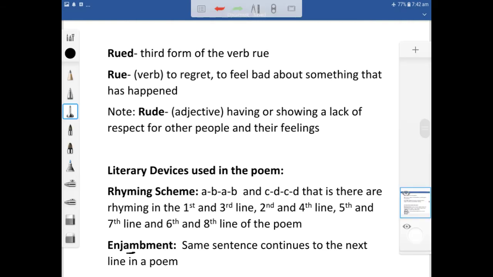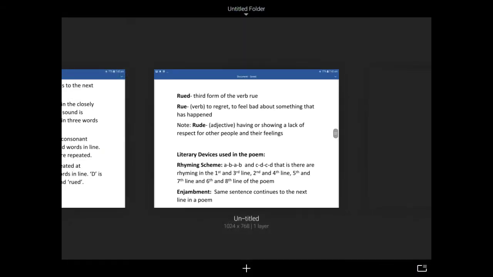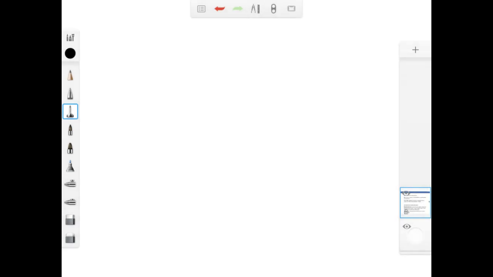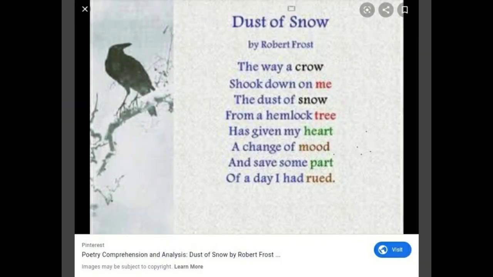Let us see. In the poem you can see here that there is no punctuation in any line except in the last line. Here we have a full stop. Other than this place there is no punctuation anywhere, no comma, no full stop, no other punctuation marks.